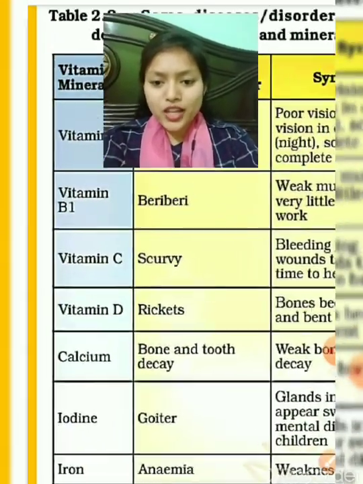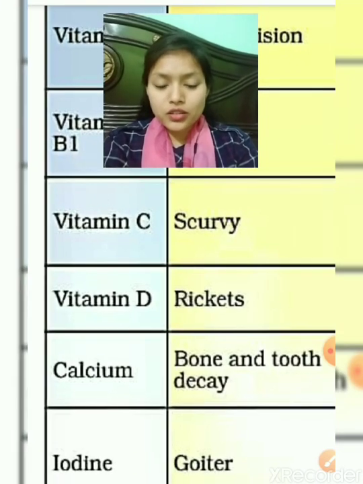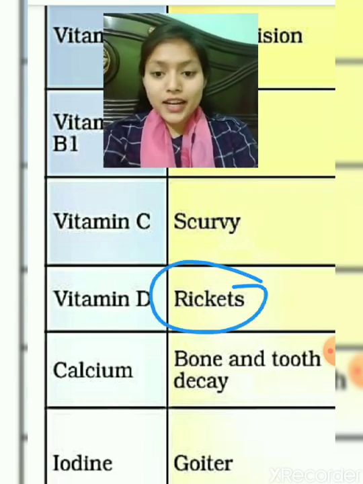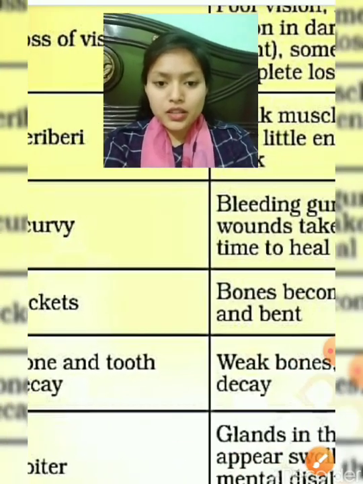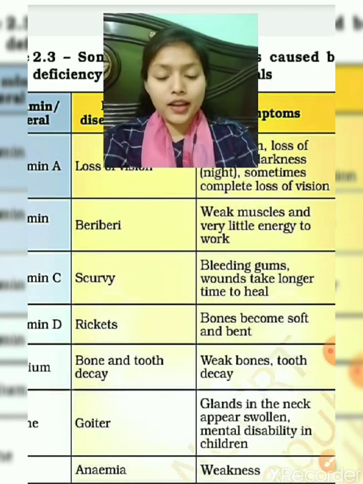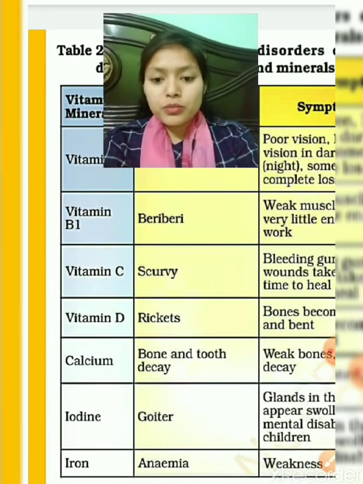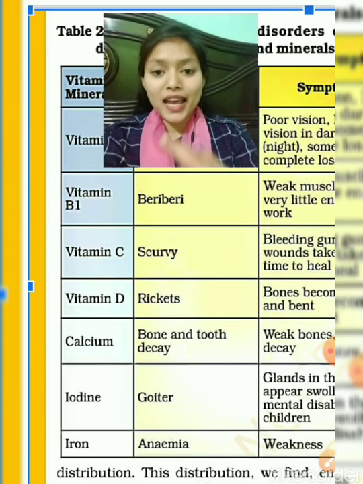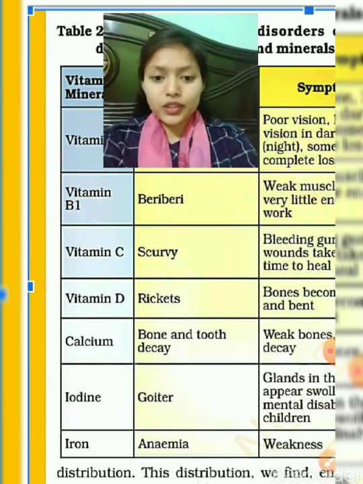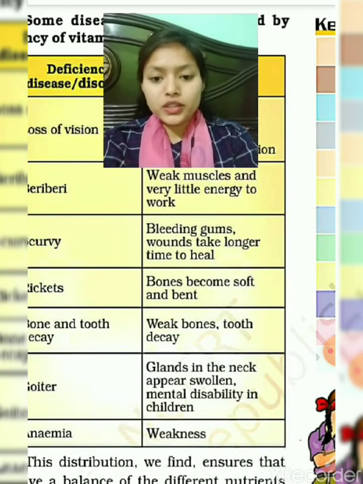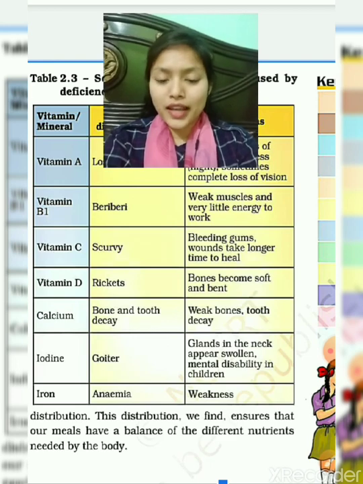Now coming to vitamin D. The deficiency disease caused by lack of vitamin D is rickets. The symptoms: bones become soft and bend. It is affecting our bones. Calcium, bone and teeth decay. Due to the lack of calcium, our bones and teeth will decay. Weak bones and tooth decay are the symptoms of lack of calcium.